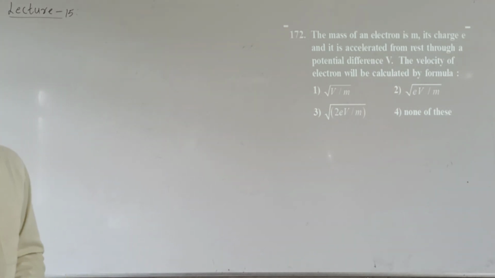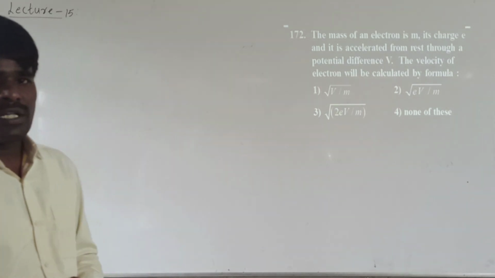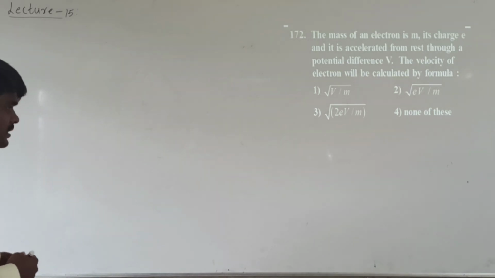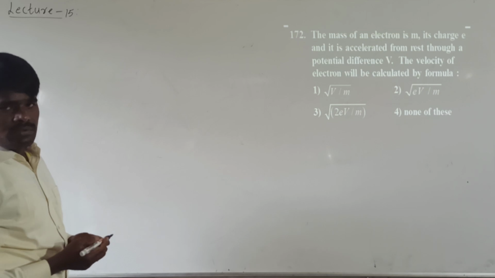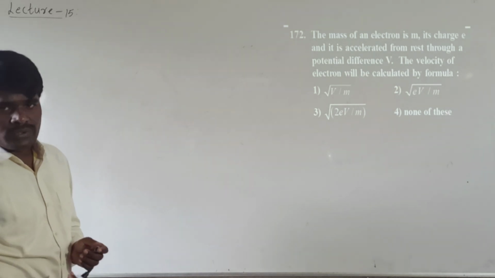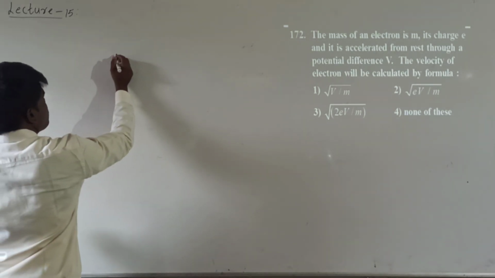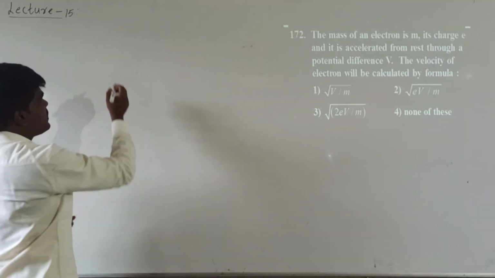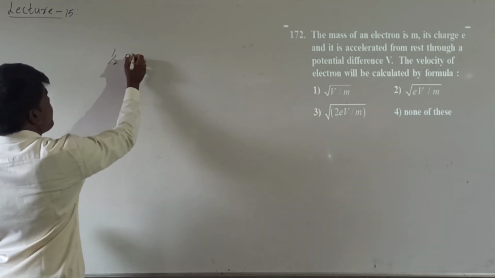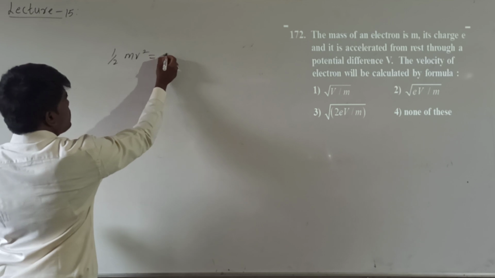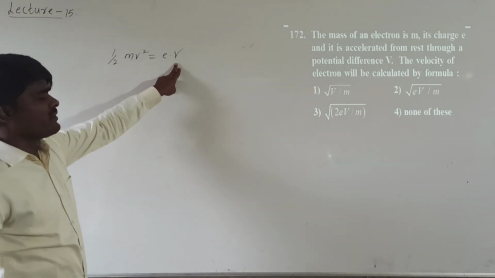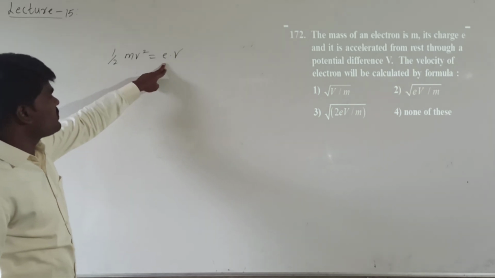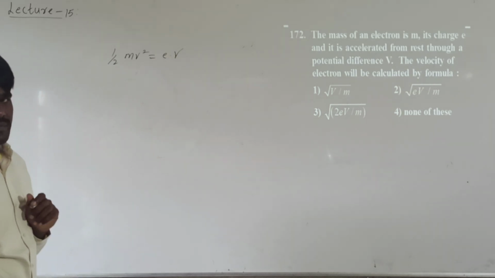When it is accelerated with the potential difference V, what will be the formula to calculate the velocity of the electron? Here the kinetic energy of the electron will be equal to the energy supplied to it. Kinetic energy is nothing but half m v square, which is equal to e V, where e is the charge of the electron and V is the potential difference.